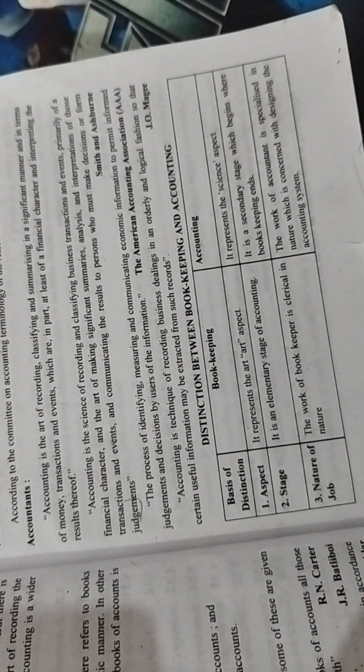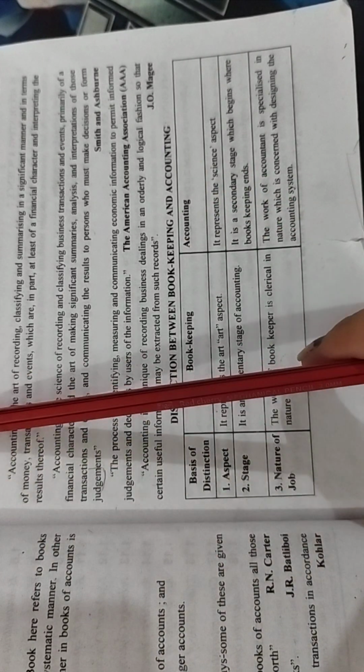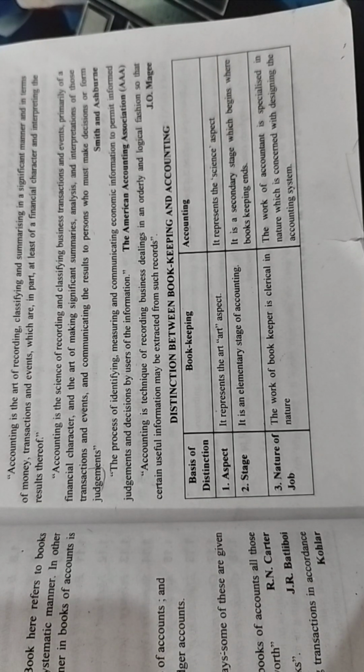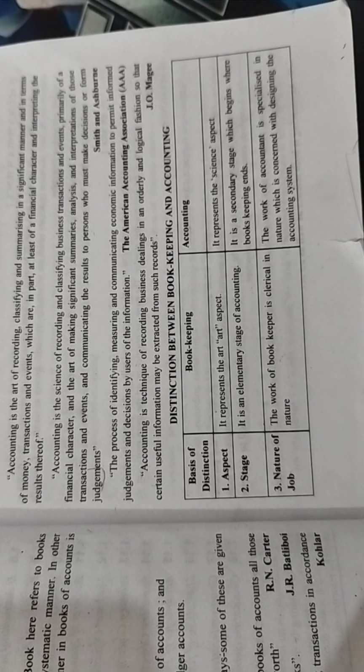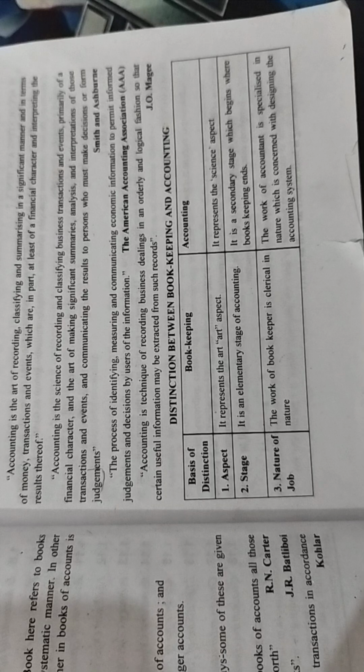Okay, so next, going through the distinction. If we see what accounting is, accounting is an extension of bookkeeping. We can say that when bookkeeping ends, accounting starts, because bookkeeping is just recording the financial transactions in the books of accounts, and after it is done, the process of accounting starts.